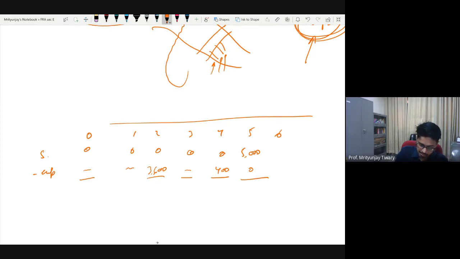So your income statement will look like a small loss here, a small loss here, a big loss of 3,600 crore rupees here, a small loss here, a sizable loss of 400 crore rupees here, and a humongous profit of 5,000 crore rupees here. This is how your income statement will look across the years. Does it sound justified or unjustified? Sounds ridiculous, right?